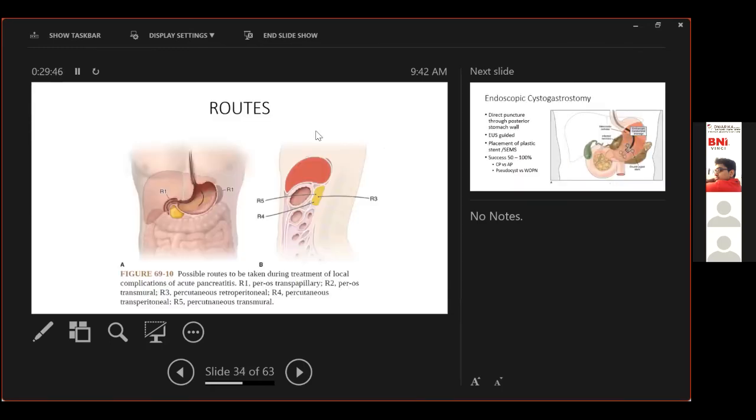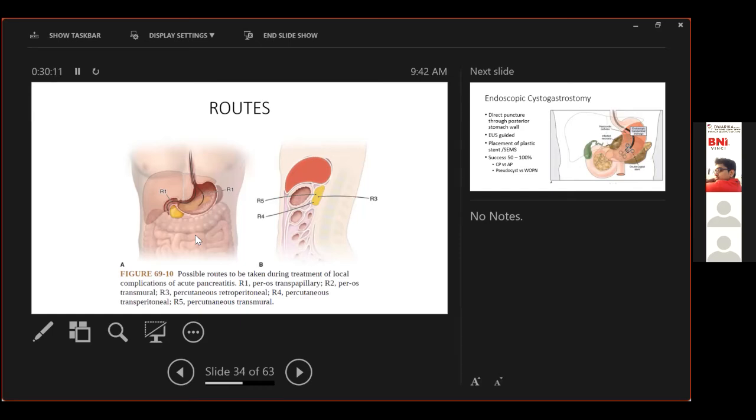Now, what are these routes? The 5 common routes that we take, not in any particular order. R1 is per os transpapillary. We can see it here. R2 is per os transmural.